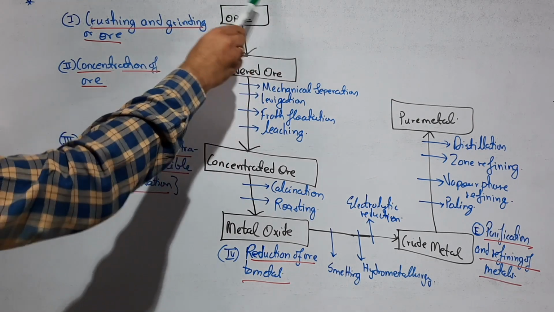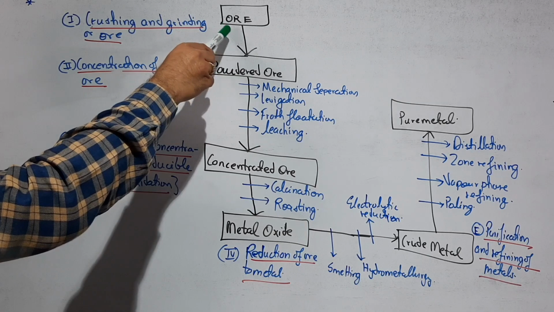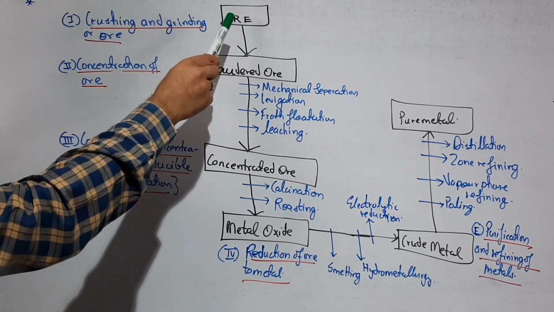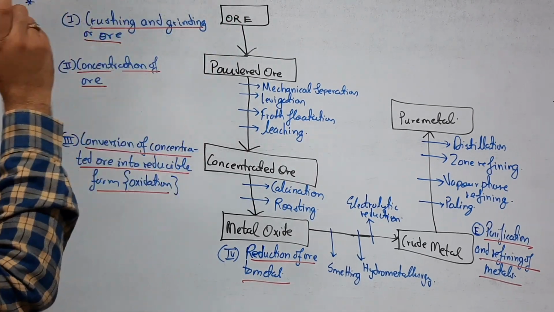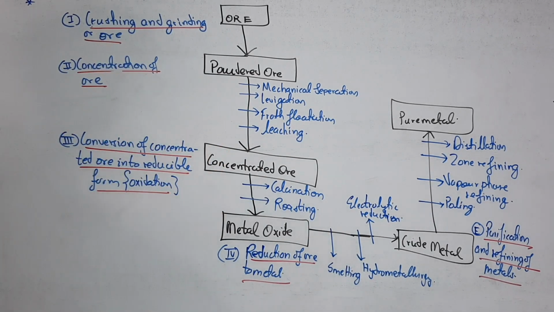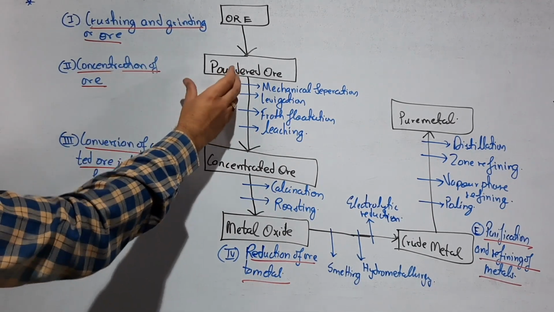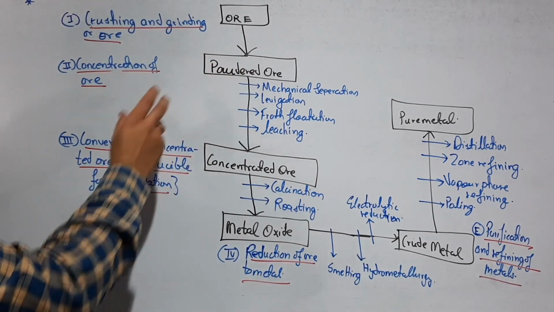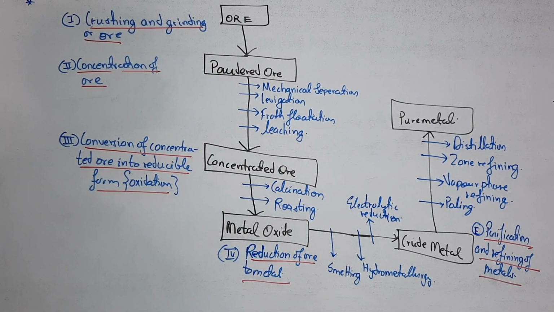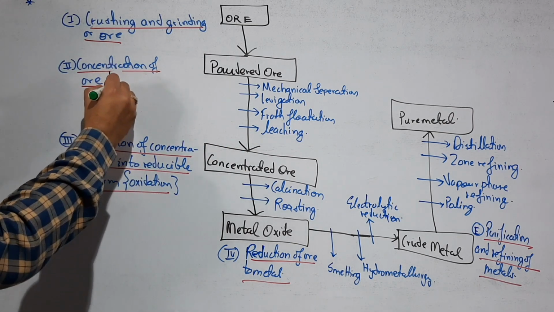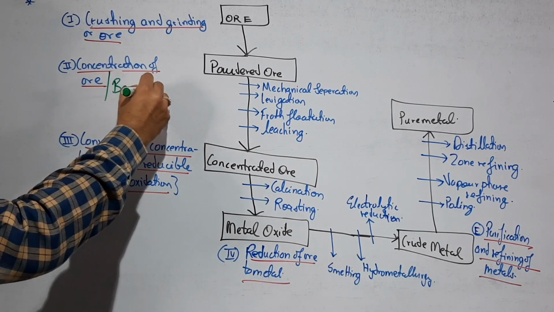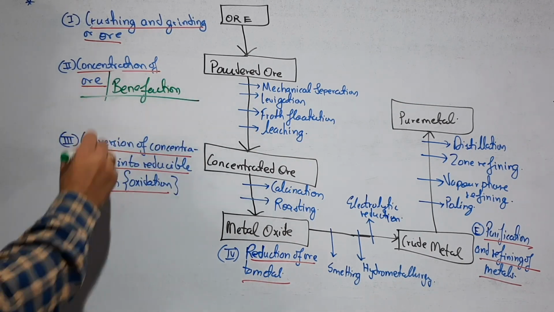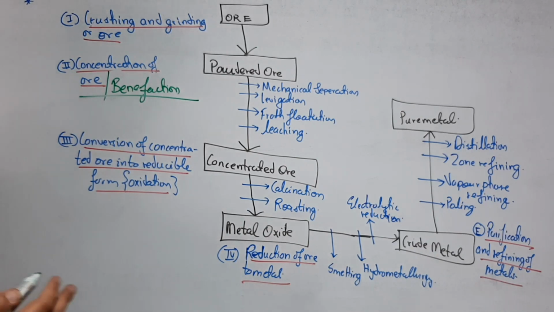First is the ore, which can be economically and conveniently extracted from the mineral. This ore should be crushed and ground using large ball mills or stamp mills so that you can get the powdered form. This powdered form is not even concentrated, so we have to get the pure form. We have to get the concentrated ore. That's why we do the concentration of ore, or you can say the benefaction of ore. We're going to study everything in detail. It's just a summary, just a flow chart.